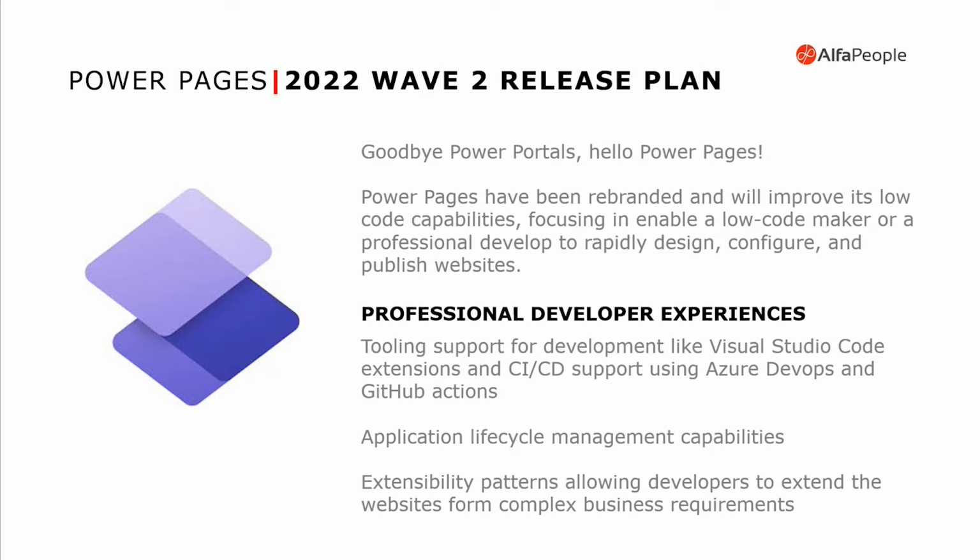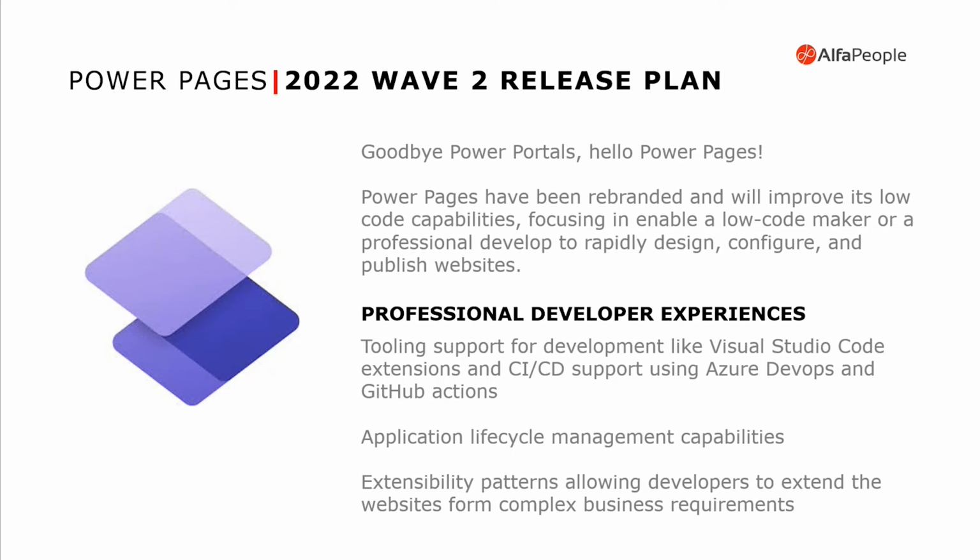But of course, maybe when we are developing a website, we have some integrations, we have to connect with APIs. So we also will have some new features for pro developers. One thing that the community has said and Microsoft has heard is that when Visual Studio Code was launched and the Power Platform tools were launched for Visual Studio Code, we needed more features there.